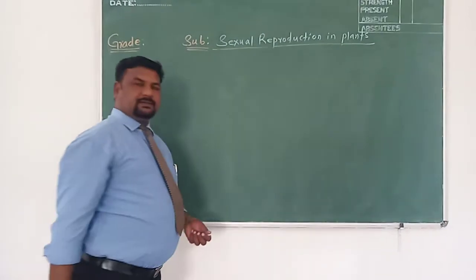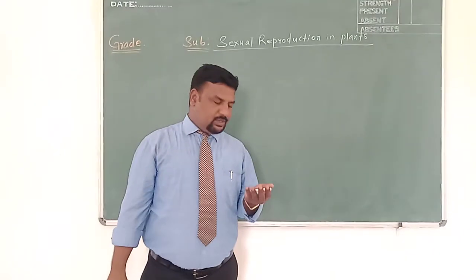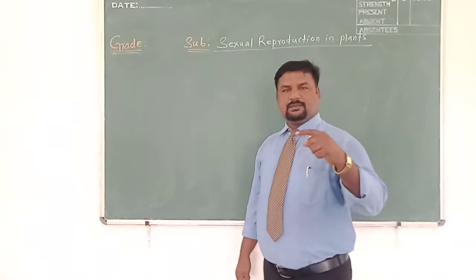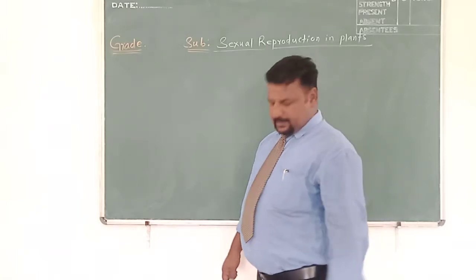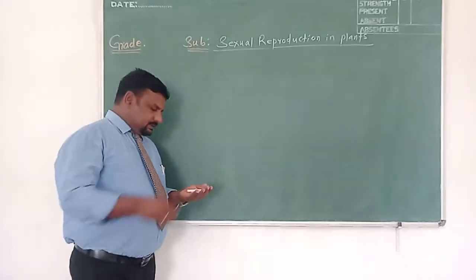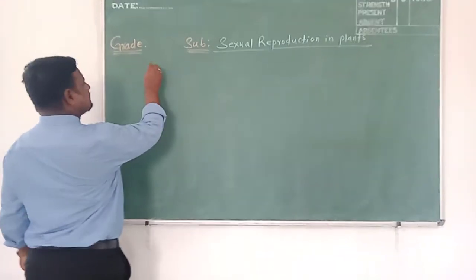Children, you are aware that plants are organisms that are capable of reproducing by asexual as well as sexual method. Asexual reproduction in plants takes place by vegetative parts. Which parts?